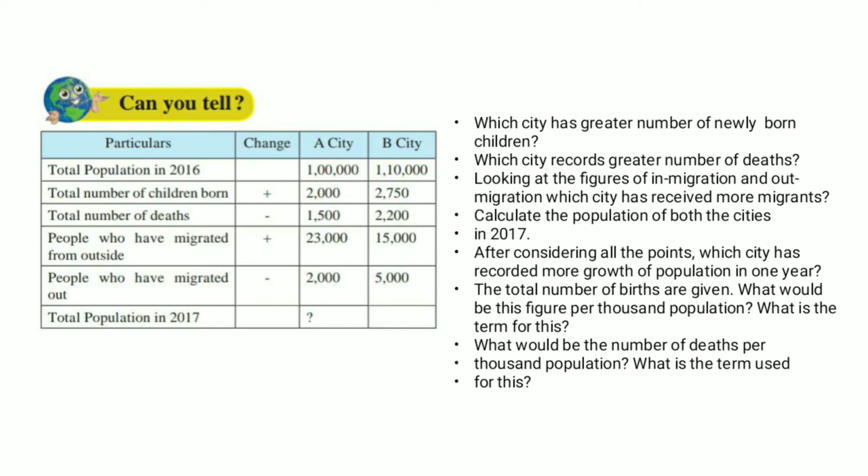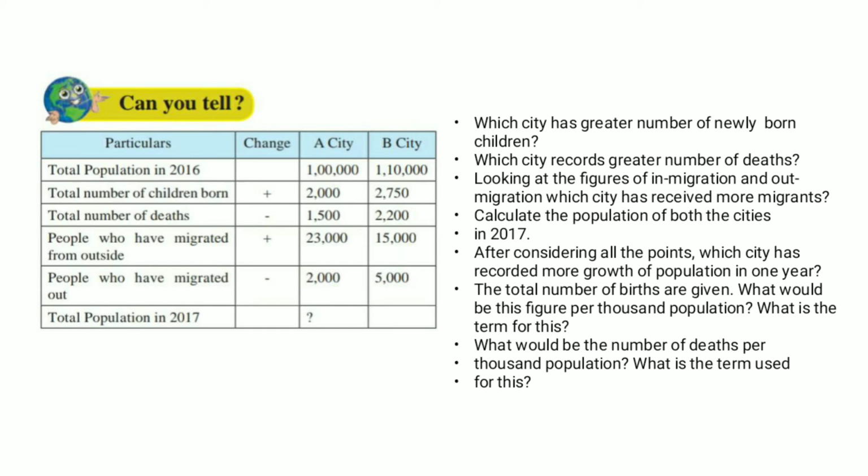After considering all the points, which city has recorded more growth of population in 1 year? As I told you, growth of population means present number of people minus past number of people, divided by past number of people. The total number of births is given. What would be the figure per thousand population, and what is the term for this?